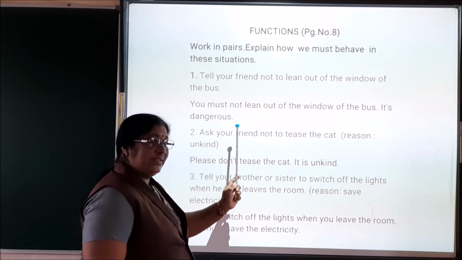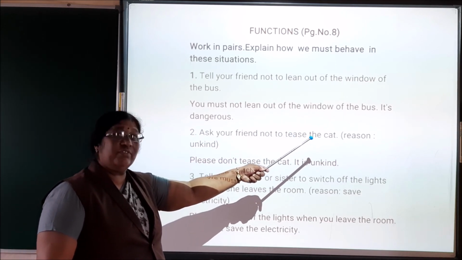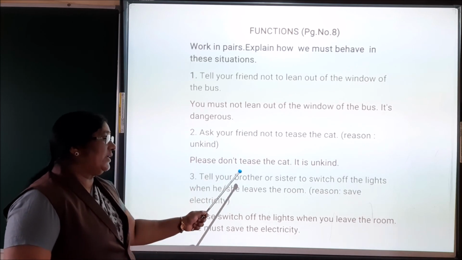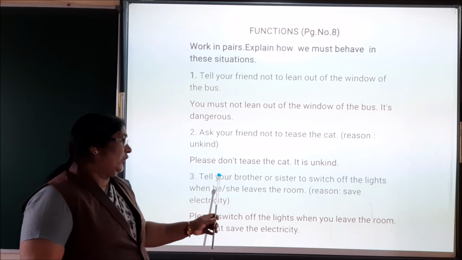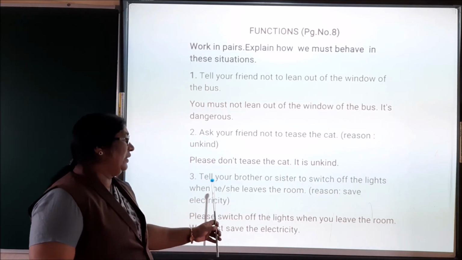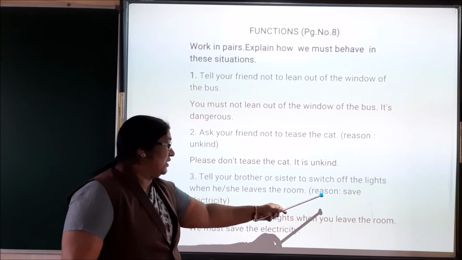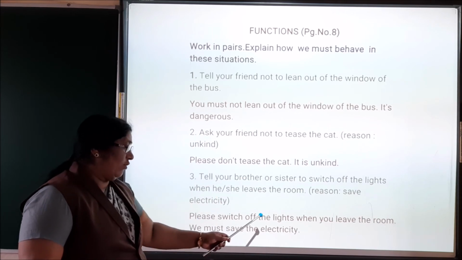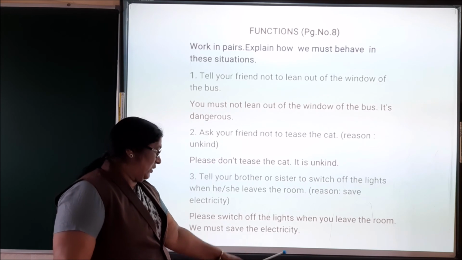So it is dangerous. Ask your friend not to tease the cat. What is the reason given here? Unkind. So please don't tease the cat. It is unkind. Third, tell your brother or sister to switch off the lights when he or she leaves the room. Here, the reason is, when you leave the room, we must save the electricity.